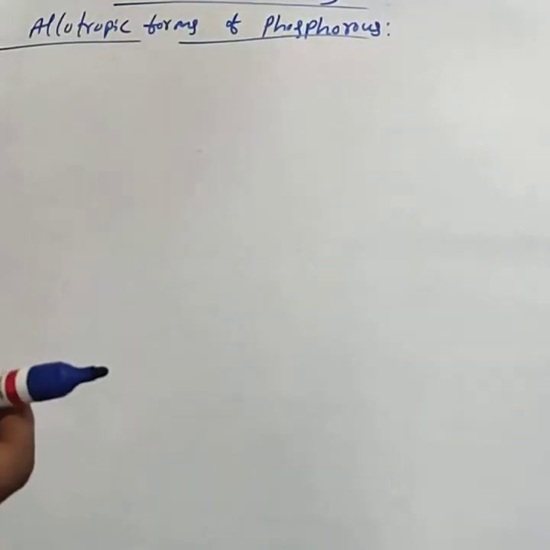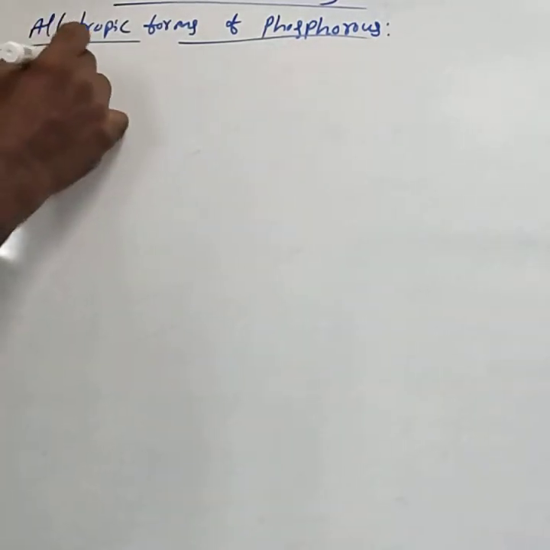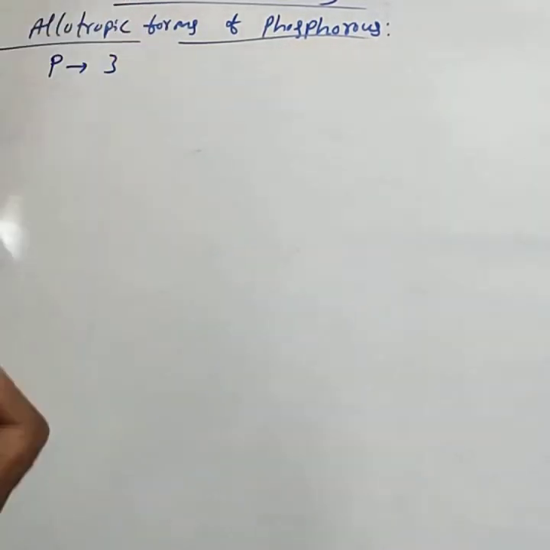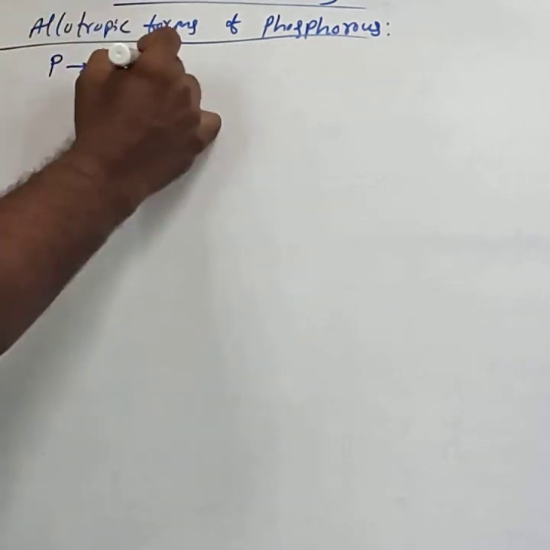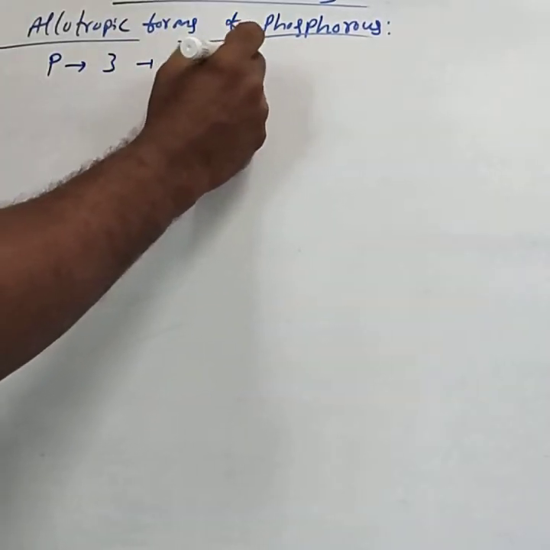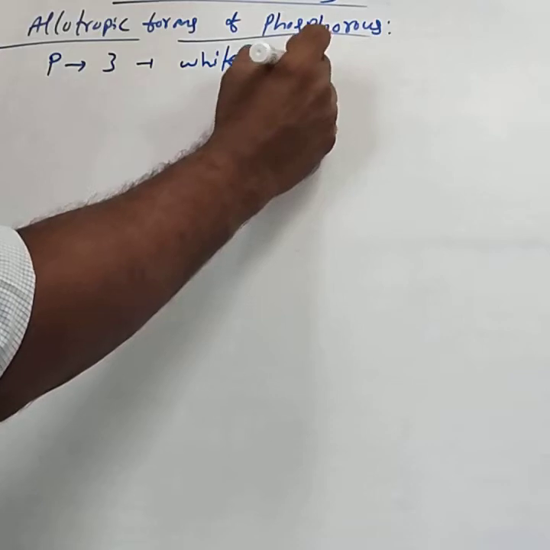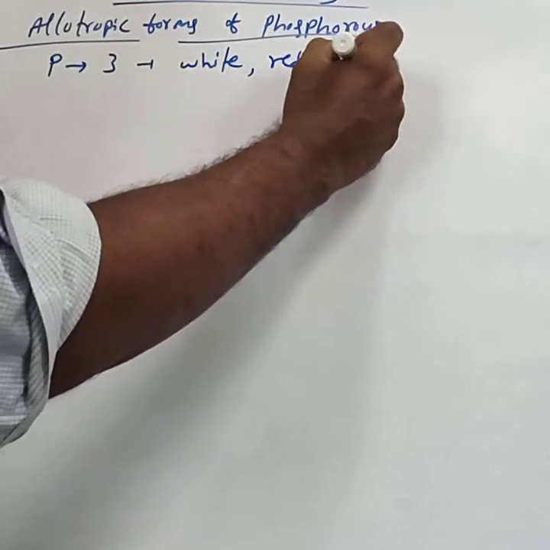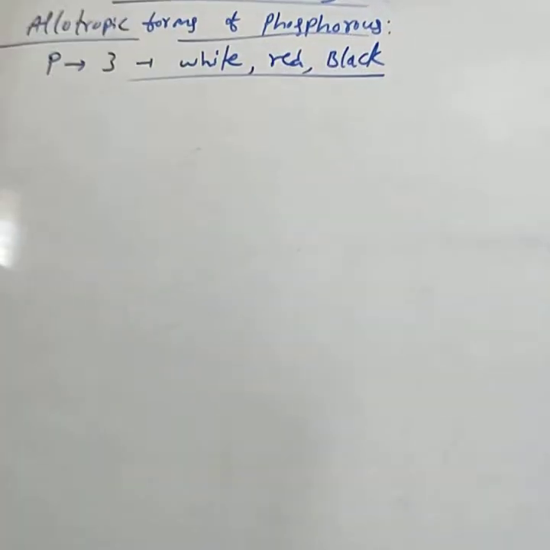Hello students, in the last class we discussed the oxides of nitrogen. In this class we discuss phosphorus and its compounds. First, consider the allotropic forms of phosphorus. Phosphorus is mainly present in three allotropic forms, namely white phosphorus, red phosphorus and black phosphorus.